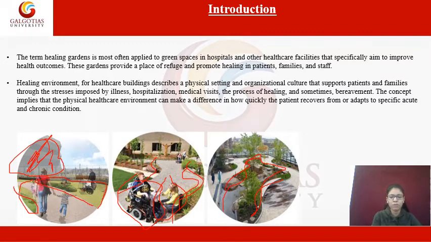So we can describe healing landscape as a physical setting and a culture that supports patients and families through the stresses imposed by any kind of illness, hospitalization, if maybe someone is coming for a visit, the process of healing and sometimes bereavement.